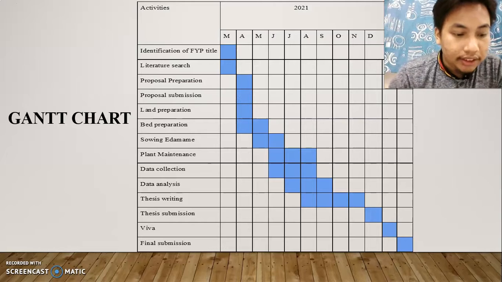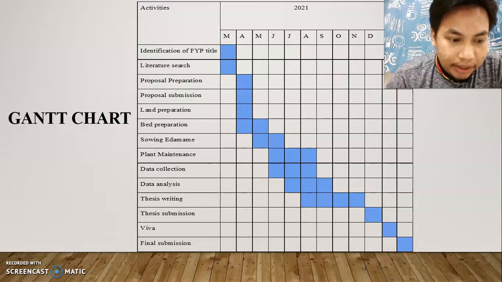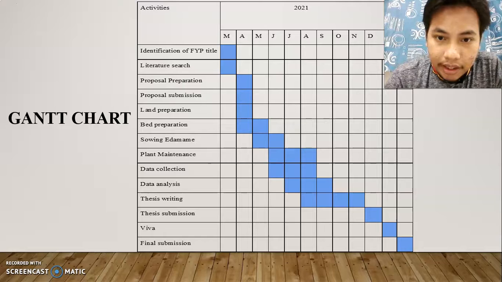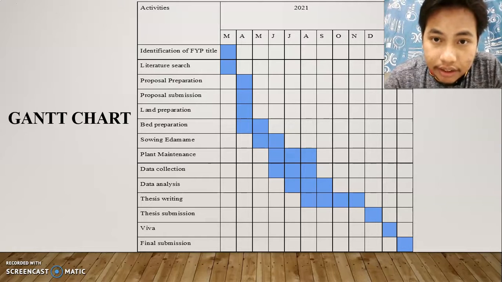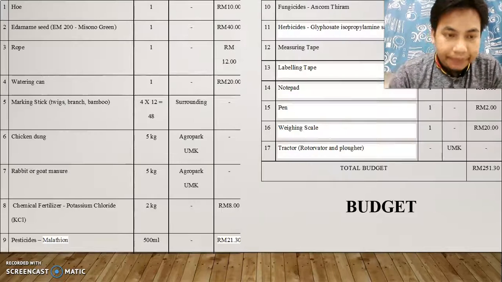As for the Gantt chart, this chart shows when I start the experiment. First, I will start the land preparation in April. The bed preparation I will do in April and May. For sowing edamame, we start in May and June. Plant maintenance I will start in June, July, and August. For data collection, we will also do it in June, July, and August.